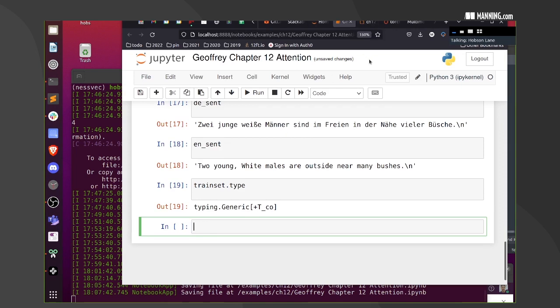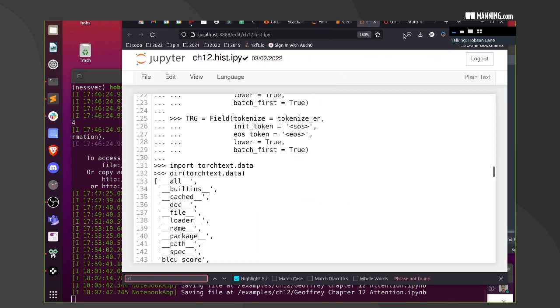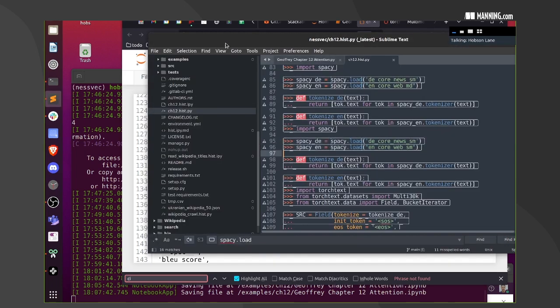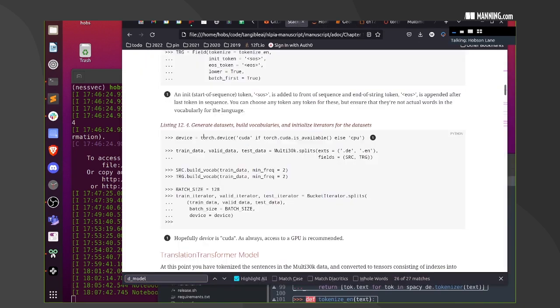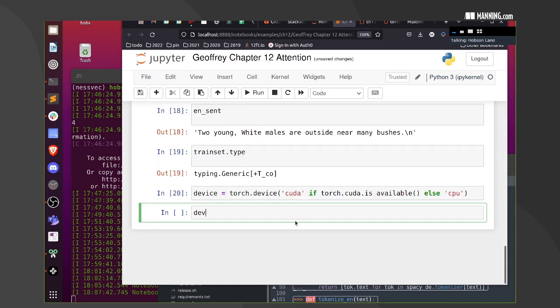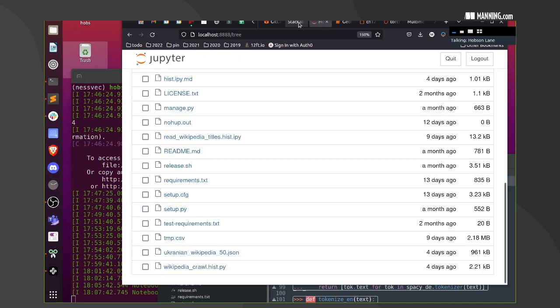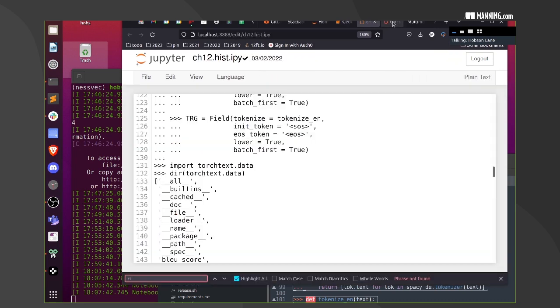I didn't copy that correctly. Should probably memorize this line anyway. Okay, come on. Where did I get it from? I got it from the text. Device equals copy. Now we got it. Let's see what the device is. Sure enough, CPU, because I don't have my GPU set up on my laptop. But if you get this working, I've just connected today to a really super fast GPU that we can use.